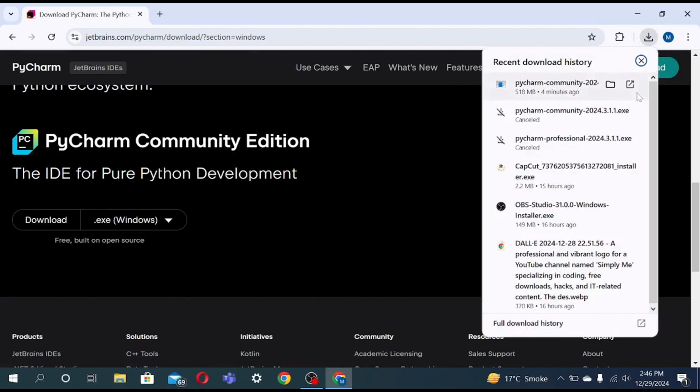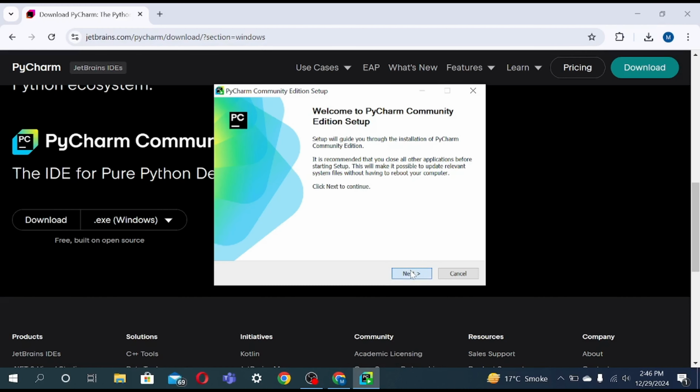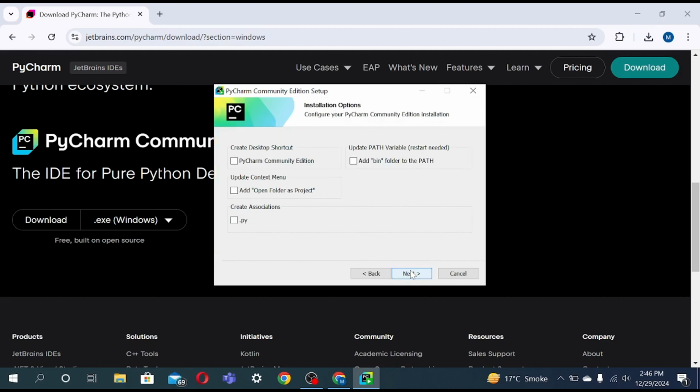After you download it, you click over here, open it up. Wait a second, it is being installed. Yes, I allow it to make changes. So click next, and that's important. Create a desktop shortcut. It's optional, but I prefer to create it. Update context menu, you have to tick that. Create association .py, you have to tick that.